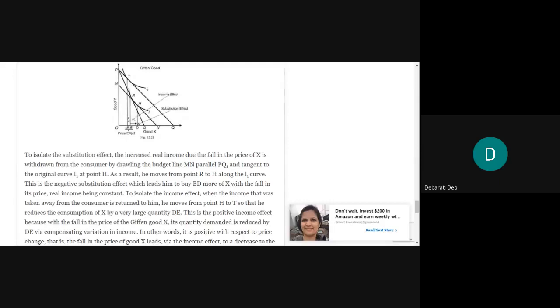Now, as a result, he moves from R to H along the I1 curve. This is the negative substitution effect, which leads him to buy BD more of X with the fall in its price, real income being constant. So this is a negative substitution effect that is compelling the consumer to buy more of X. How much more? He's buying BD amount more, isn't it? He was buying OB, now he will buy OD. So it is increasing by BD.